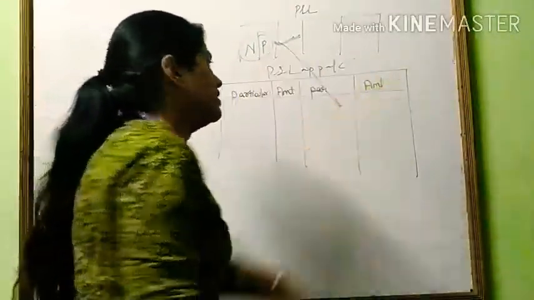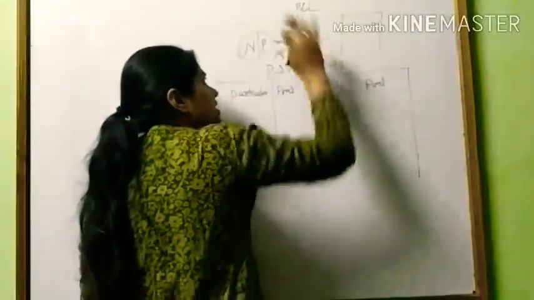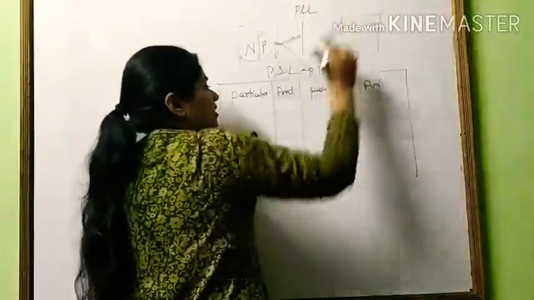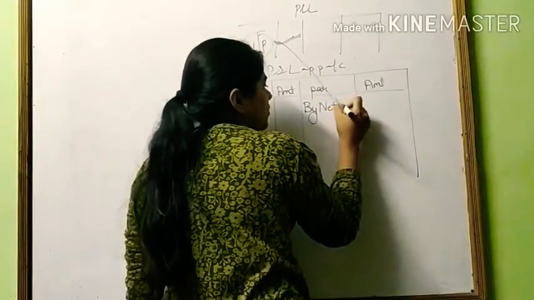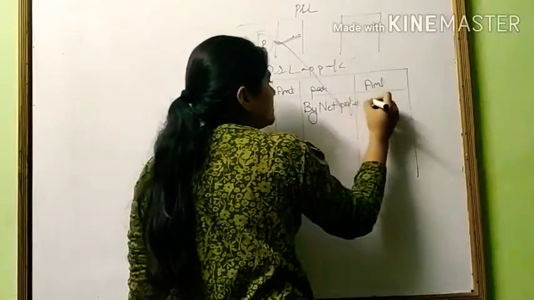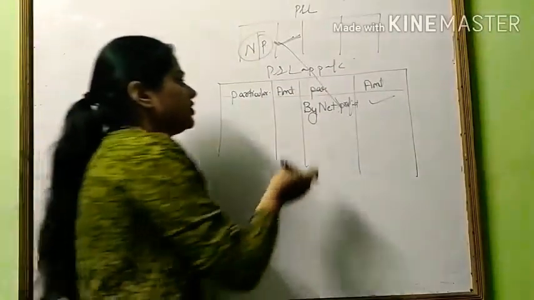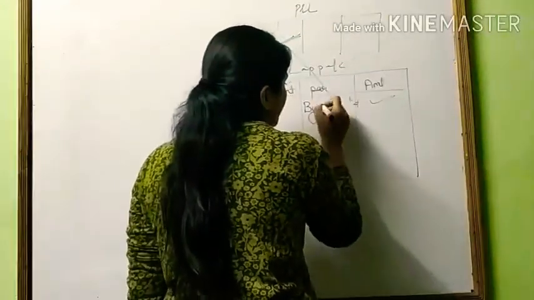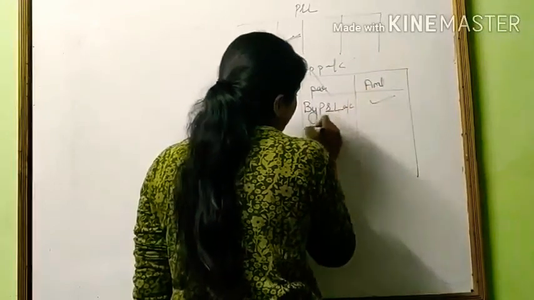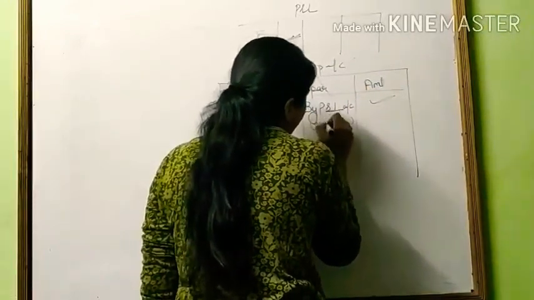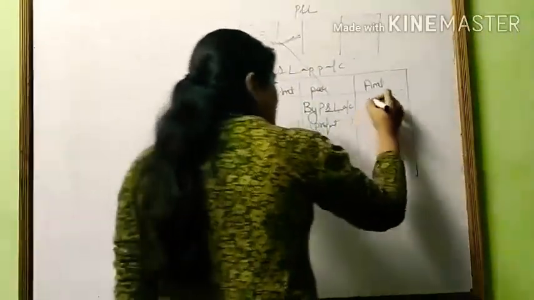Profit is always credited, so it will be credited at the credit side of the profit and loss appropriation account. So we have to write "By net profit" and fill the amount in the amount column, or you can also write "By profit and loss account", and in brackets write profit transferred from profit and loss account.